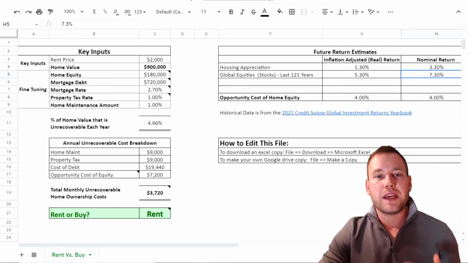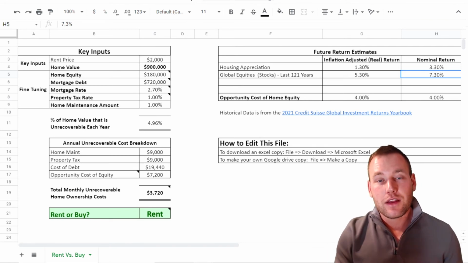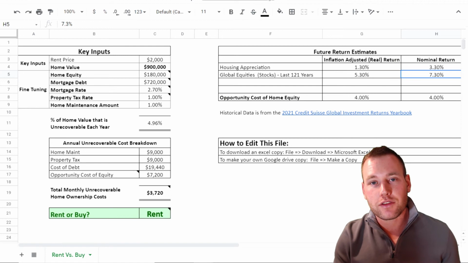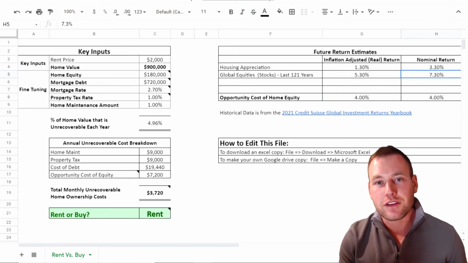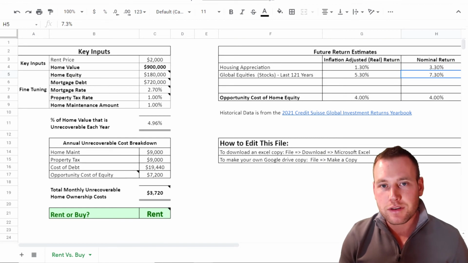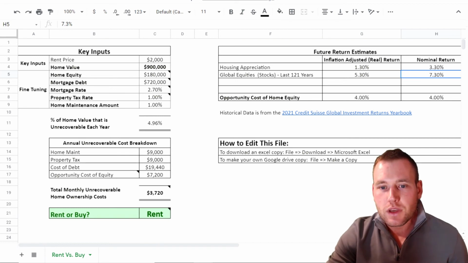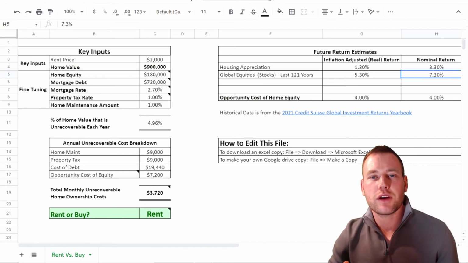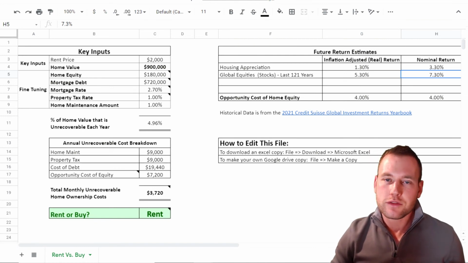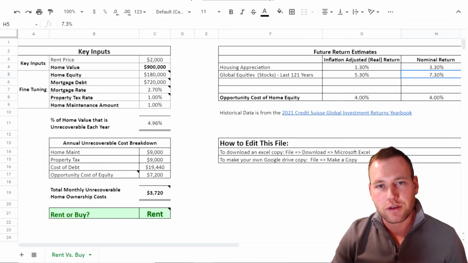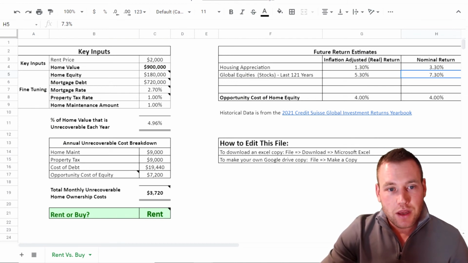So let's move on to some behavioral considerations of home ownership. A mortgage forces you to save. This whole numerical approach to maximize long-term wealth in this rent versus buy decision, that all depends on you investing the difference when you're renting. If you don't have the discipline to do that, it won't work. And a mortgage forces you to save. Custom home design and customizing your environment where you live to suit your needs is tough to do when you're renting. So that's another factor in favor of home ownership. When you own a home, you're not going to get evicted. So that's pretty good.